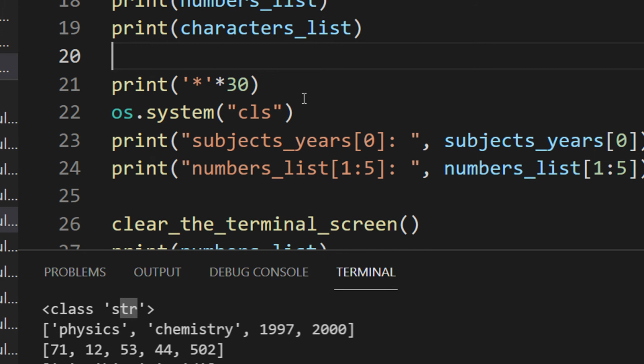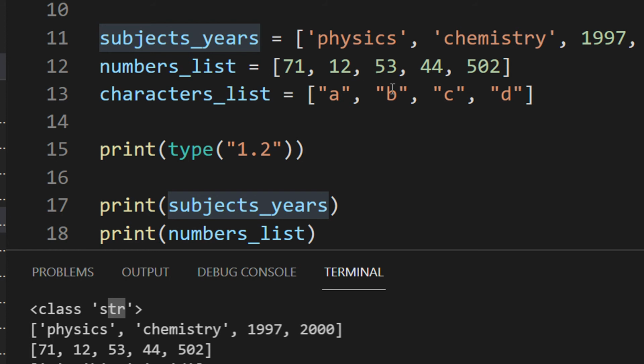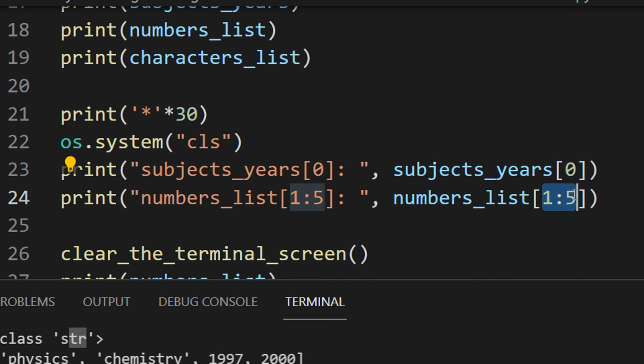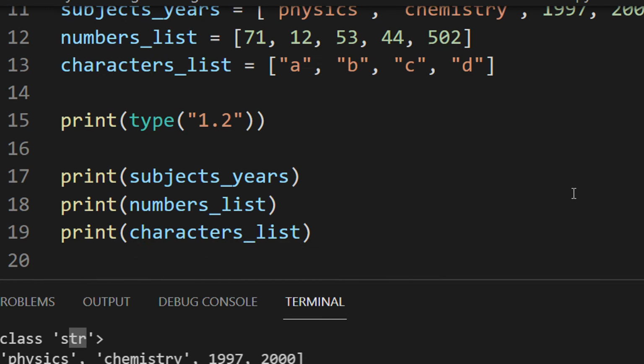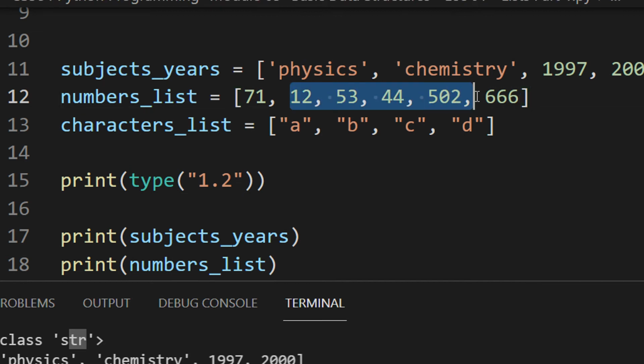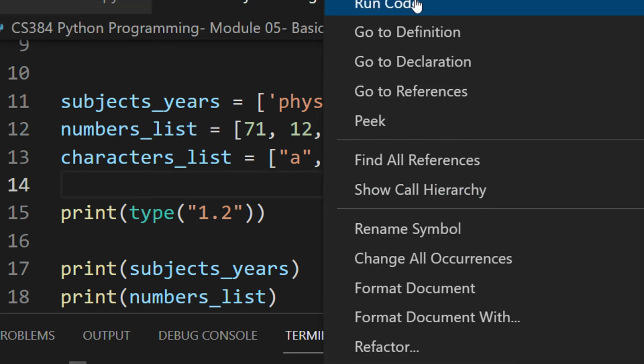So now let us remove the exit here. You have already seen how the list works. Subjects of 0 basically prints the 0th element, that will print physics. Again, 1 to 5, we have already seen this in the for loop. We will go from index 1 to index 5 but not include index 5, right? In the numbers list, this is 0, then 1, 2, 3 and 4, right? The fifth index is not there anyway. Even if it was there, it would not have printed. So let me just check this. Let us keep 666. You can see 1 to 5 will only have these many elements. 1 to 5 basically says 5 minus 1, 4 objects, right?